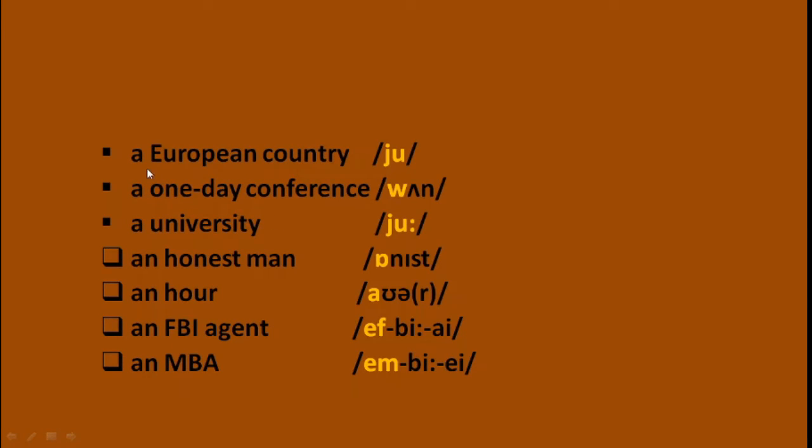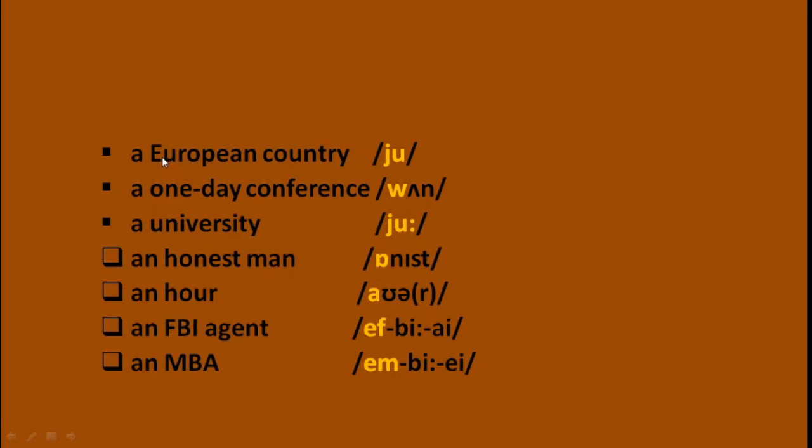Now see why we use a for European country, for a one-day workshop, for university. And why do we use an before honest man, hour, FBI agent, and MBA.